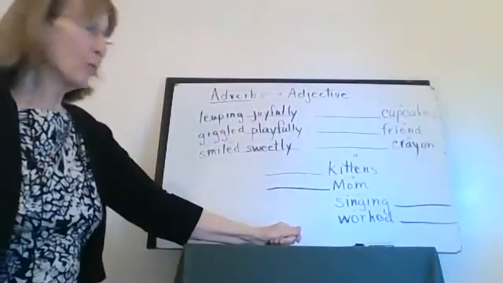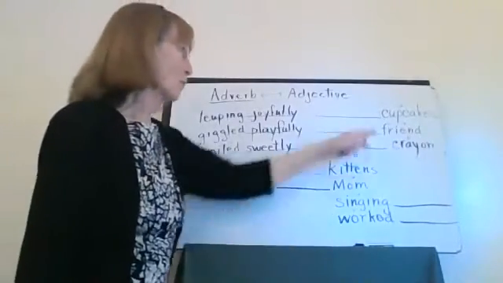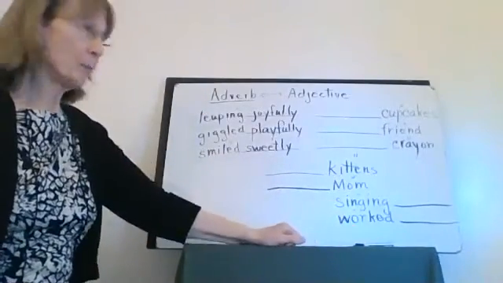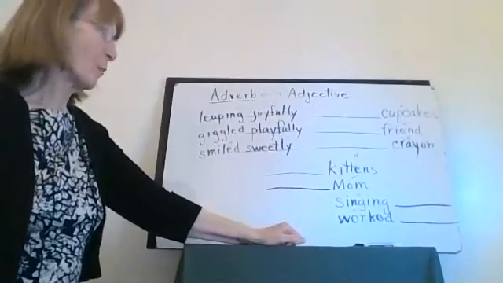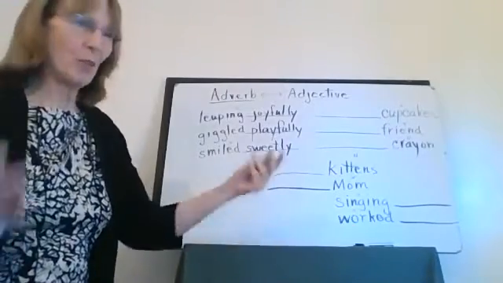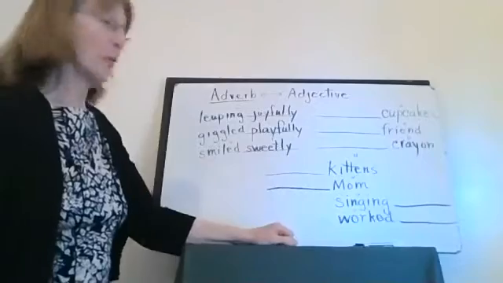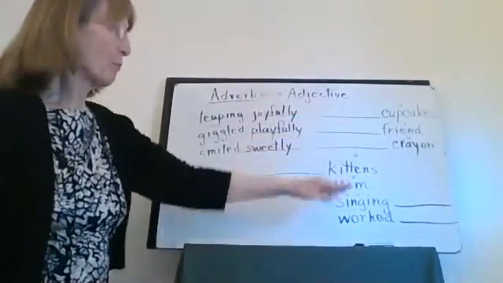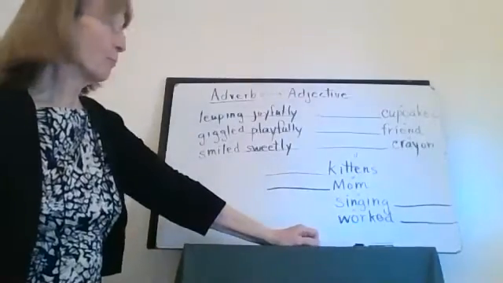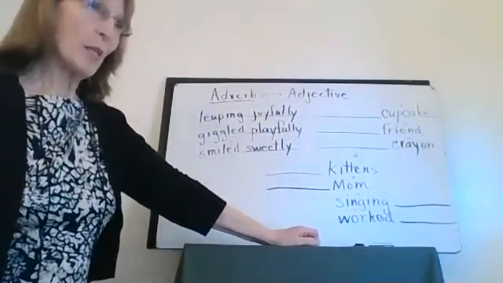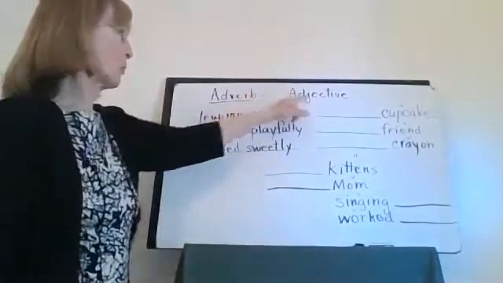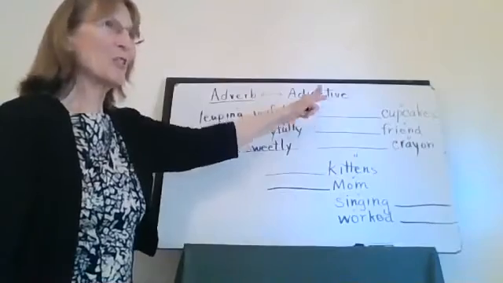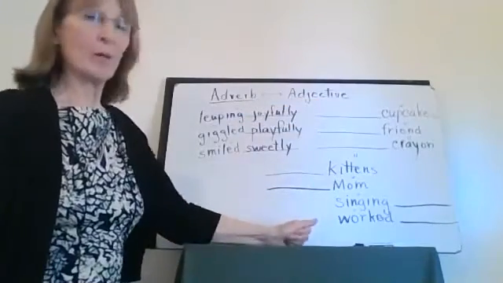Do you agree they're nouns? Right, because that cupcake looks like something I could pick up and eat. And a friend is someone that you do things with, you're together. And a crayon, well, of course you color with a crayon. So they are things, and that means they're nouns. What describes a noun? An adverb or an adjective? I hope you said that. An adjective describes a noun.